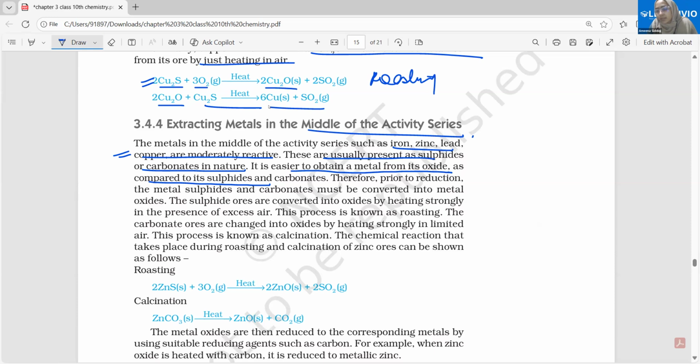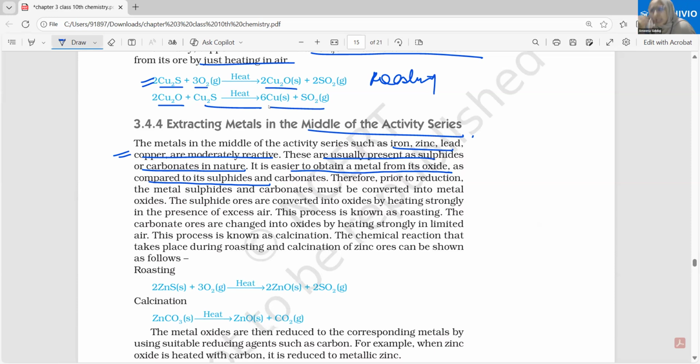Very important. There are 2 points. First, to reduce an oxide is easier than to reduce the sulfide or the carbonate. Ultimately, we need to reduce it, right? So reducing the oxide form is very easy compared to the reduction of the sulfide or the carbonate form. That's the first reason.